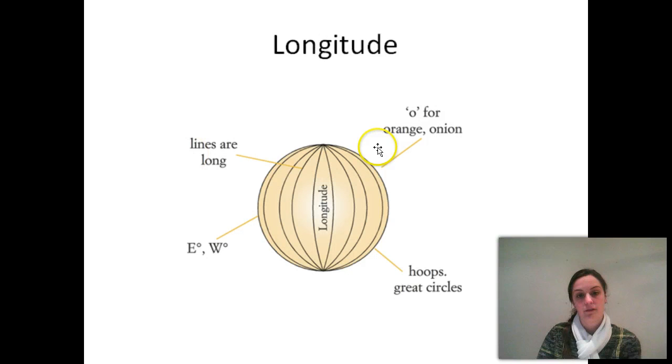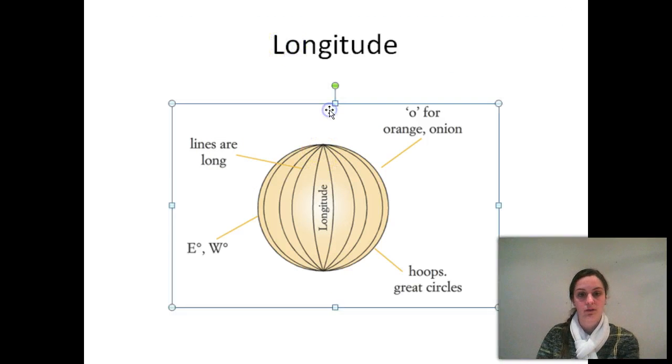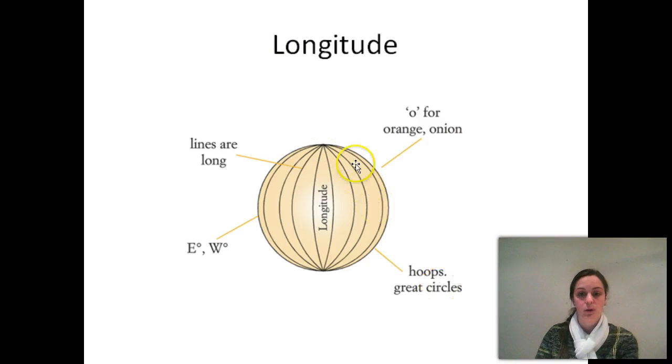And for longitude, if you have any problems, lines are long. They're long lines down the shape. O for orange or onion, longitude, the second letter is O. That might be a handy hint for you. We've got hoops, they're all big great circles. And when we're looking at longitude, we're looking at east and west.